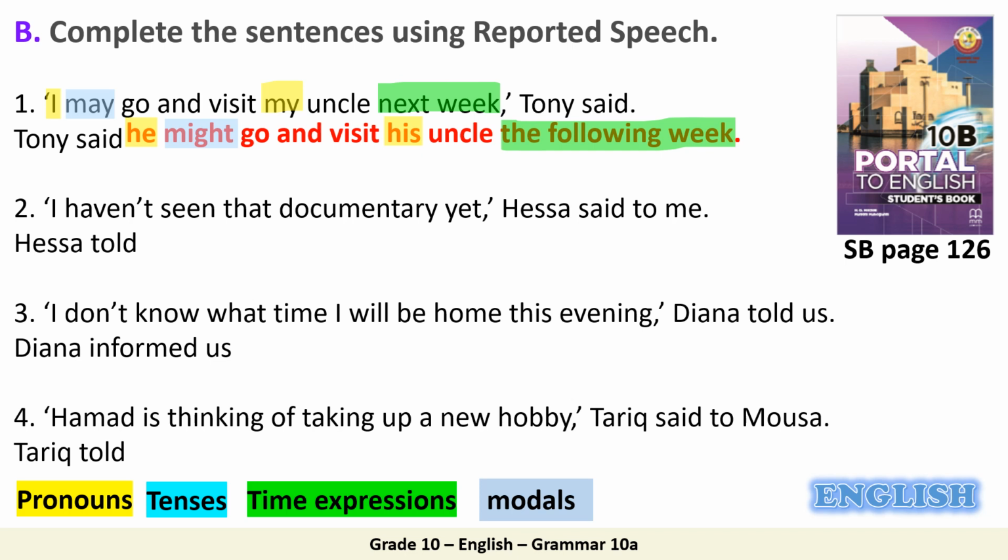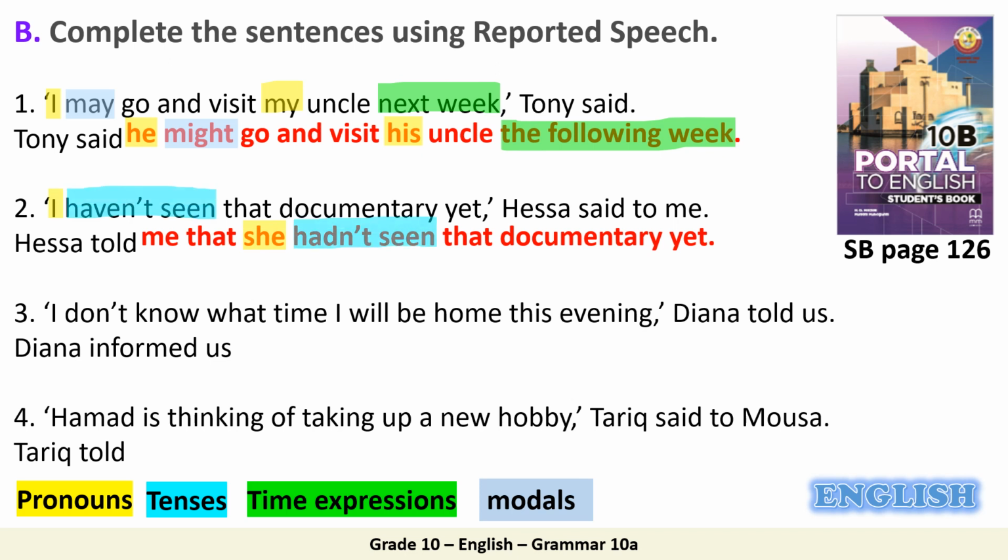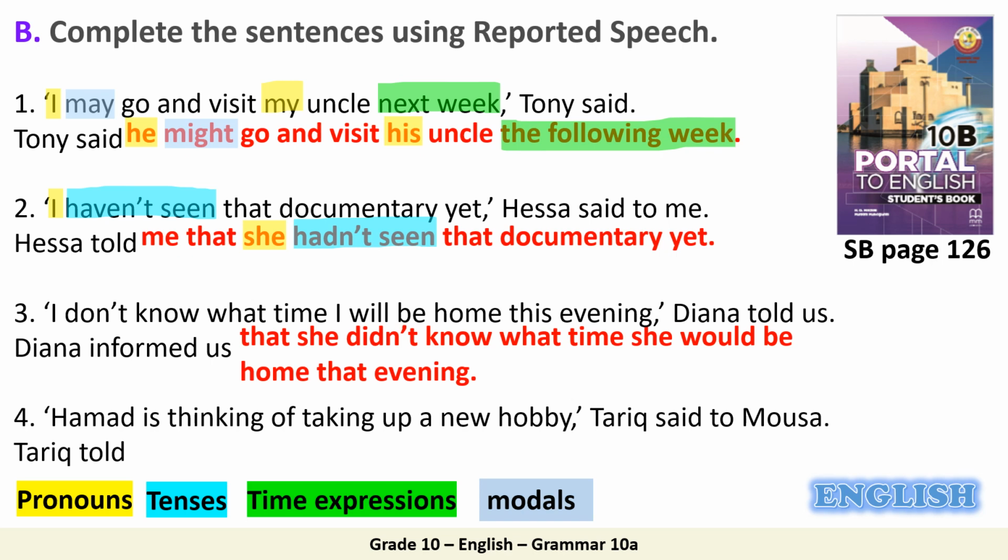Very good. Example number 2. Hessa told me that she hadn't seen that documentary yet. And here we changed I with she, haven't seen with had seen, so present perfect into the past perfect. Alright. Example number 3. How did you change it? Excellent. Diana informed us that she didn't know what time she would be home that evening.